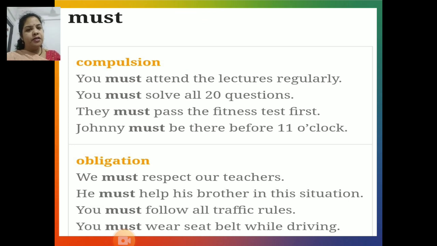Next modal auxiliary is must. Must conveys compulsion. For example, you must attend the lectures regularly. You must solve all 20 questions. They must pass the fitness test first, and Johnny must be there before 11 o'clock. So, here in all these sentences, must is used for showing compulsion.